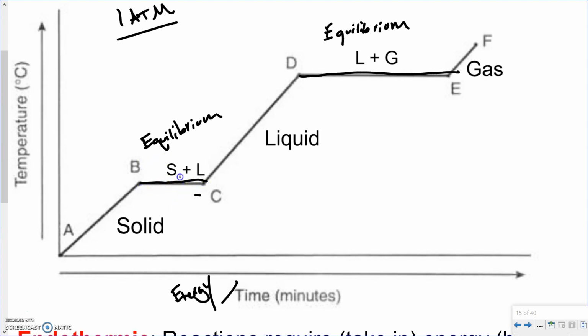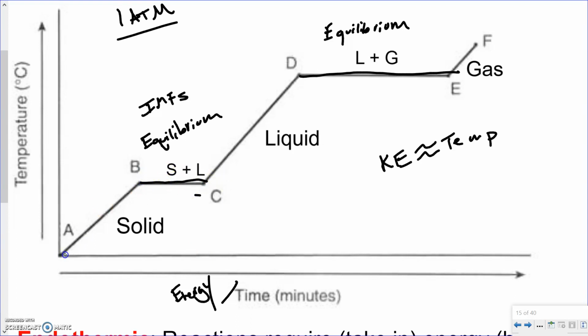Okay, the reason being is what's going on in a phase change. That's when we're breaking our IMFs. So energy is being added, but what's happening to that energy? That energy is being used. So think back to the fact that kinetic energy is not equivalent, but is proportional to temperature. If we're adding energy, we're basically increasing the energy of the molecules, but we don't see a temperature change here because that energy is being used versus being turned into kinetic energy.